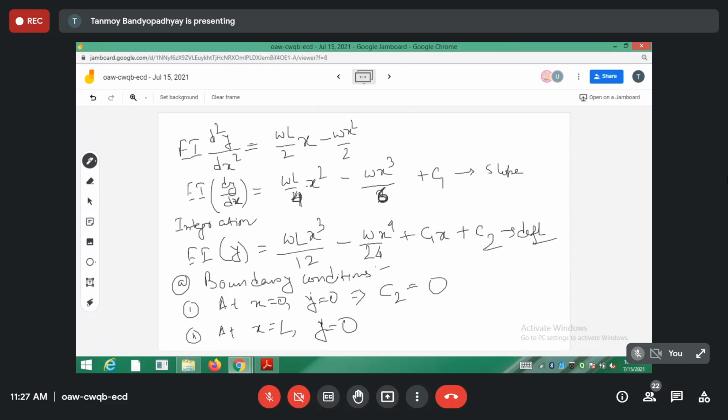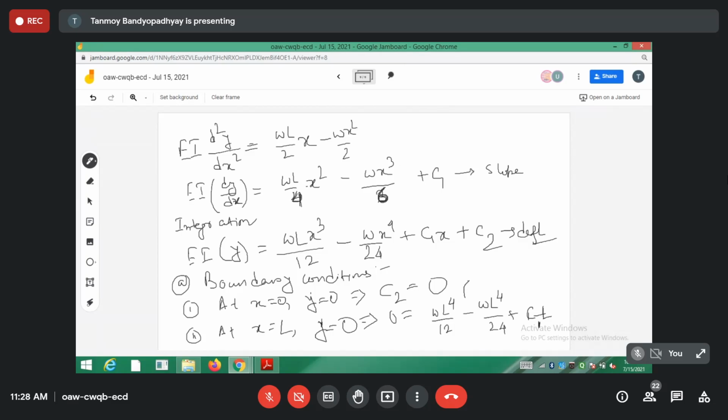We have to find c1 from here. How will c1 come out? You can substitute here; dy/dx we don't need, just substitute here. So at x equal to L, y is 0. This will be WL to the power 4 by 12, minus WL to the power 4 by 24, plus C1 into L.